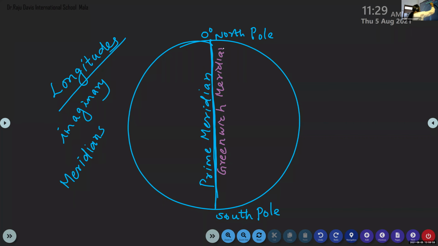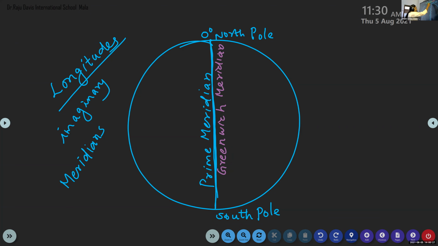So longitudes are imaginary lines running from north to south. They connect North Pole and South Pole. They are also known as meridians. The most important longitude is prime meridian and it is also known as Greenwich meridian.